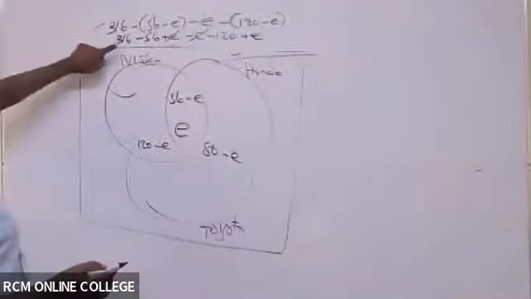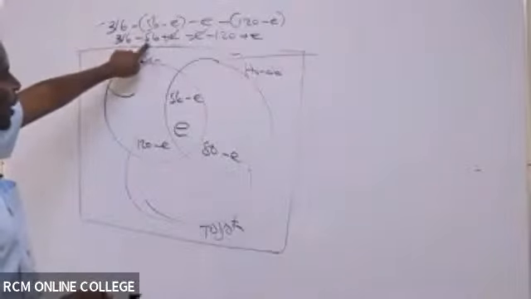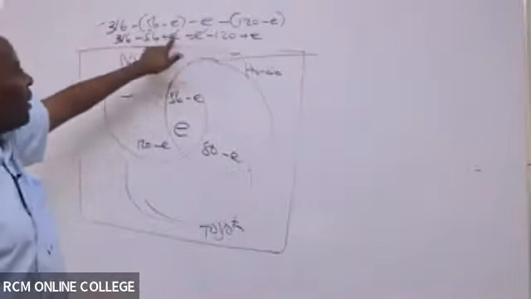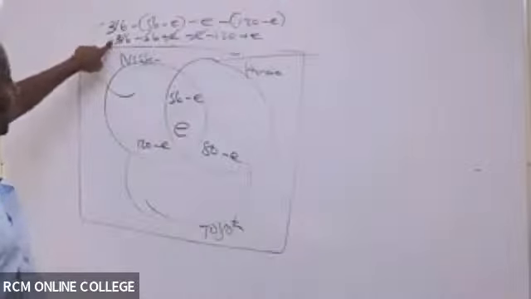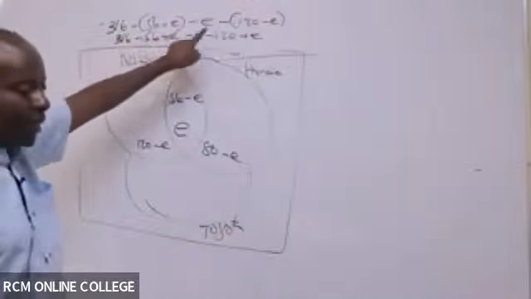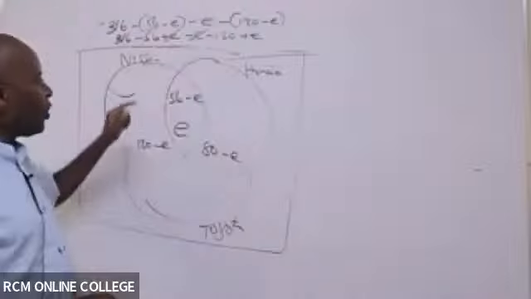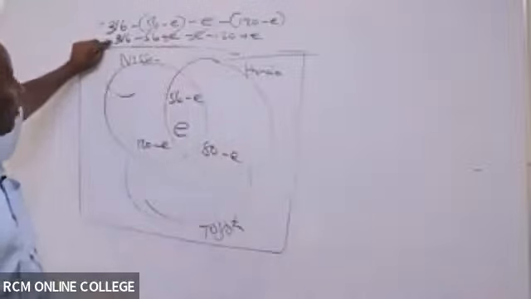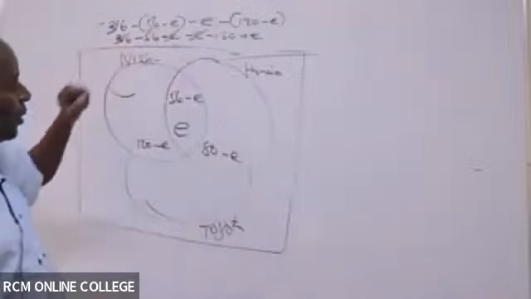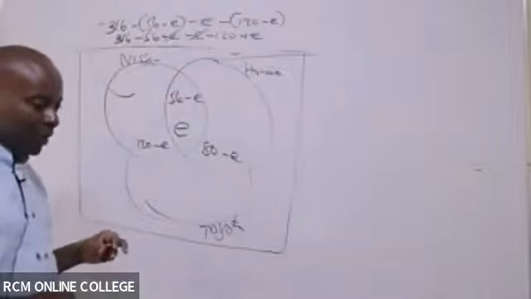I can see 316 minus 56 minus 120. These are like terms. Please give me this answer. What is 316 minus 56 minus 120? Is there anybody who is able to give me that figure?